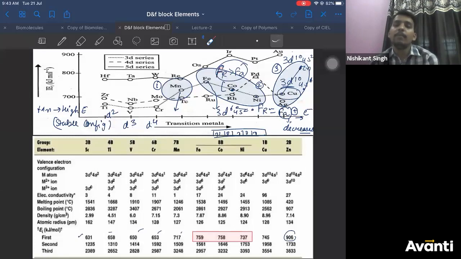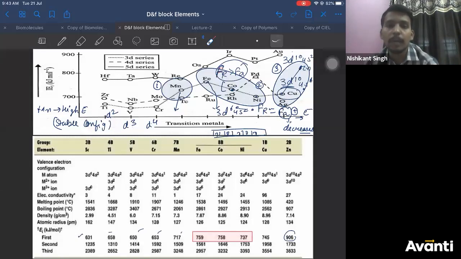Rohit beta, I have already explained this. We have done a lot of questions on this. Scandium is a transition element. Rohit, what is the definition of a transition element? Anything which has a partially filled d subshell. Zinc has a completely filled d subshell, therefore it is not a transition element. Scandium has 1 electron in d, therefore it is a transition element. It has a partially filled d subshell, right? So let's move ahead. I hope it is clear.